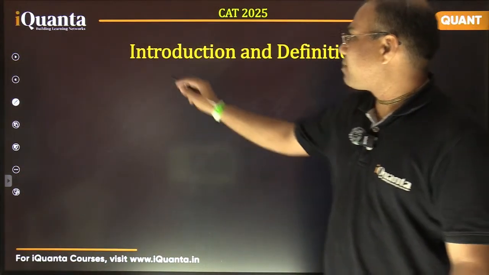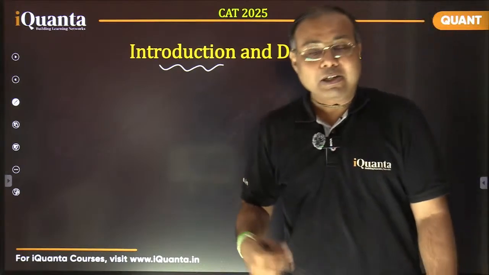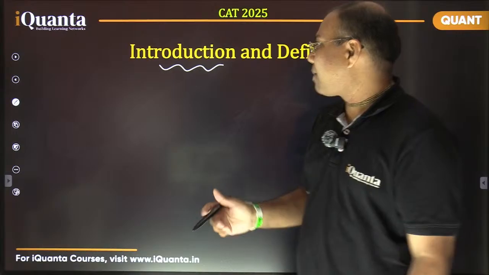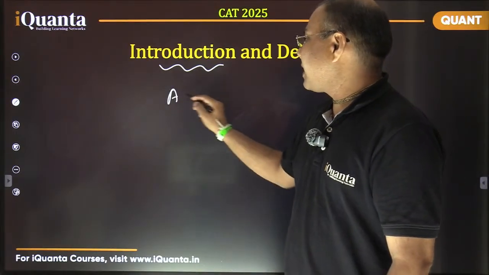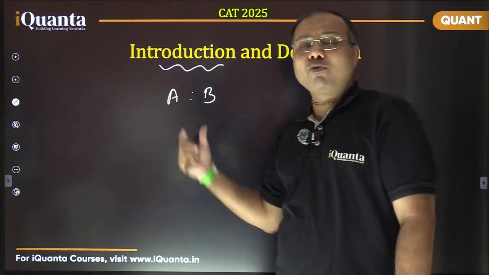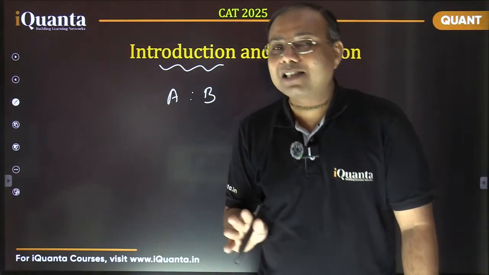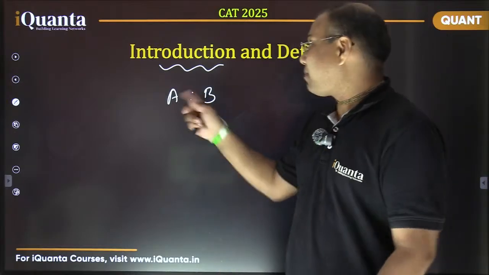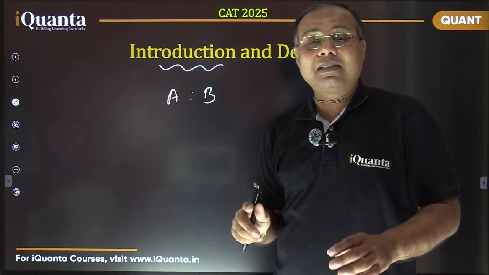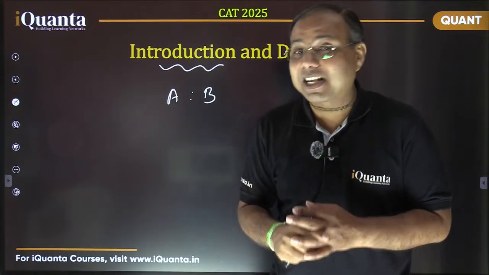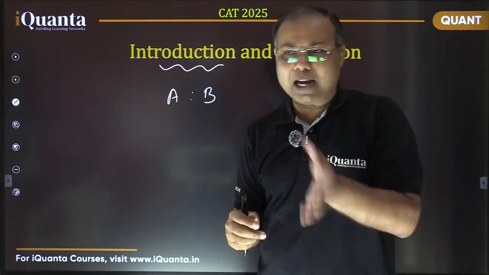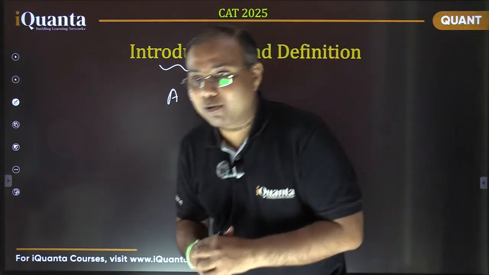So we have just understood the basic introduction about this ratio. Ratio is basically comparison of two quantities, right? So let's say A is to B. It is just comparison of two quantities. Ratio doesn't tell us about the exact values of the amounts, but it tells us about the comparative values.